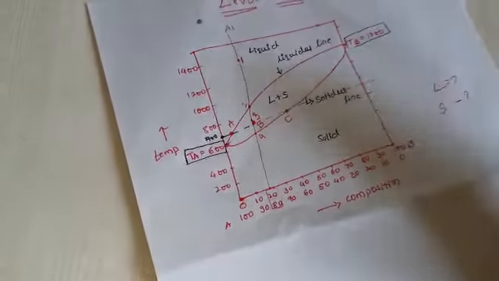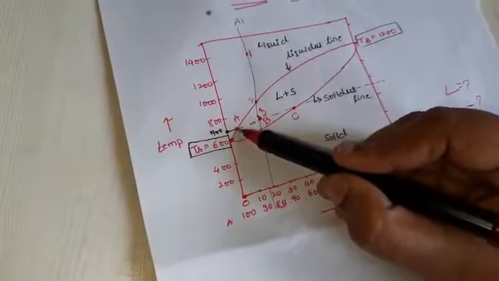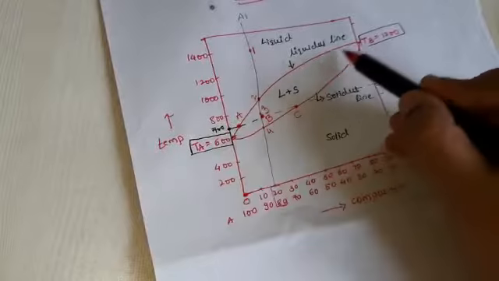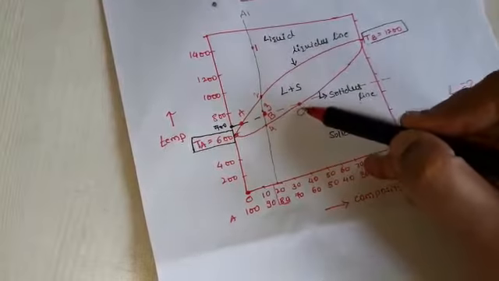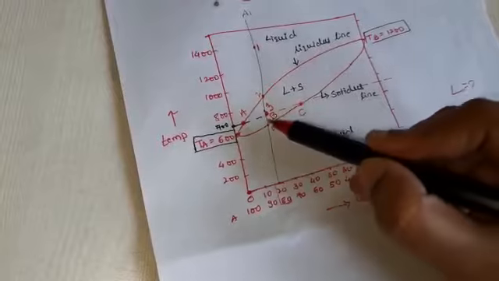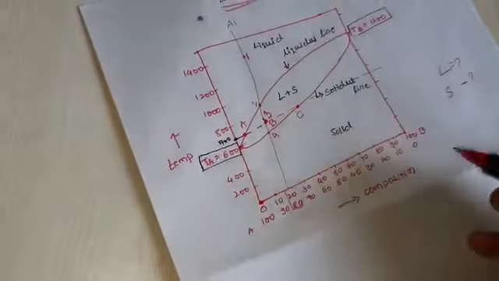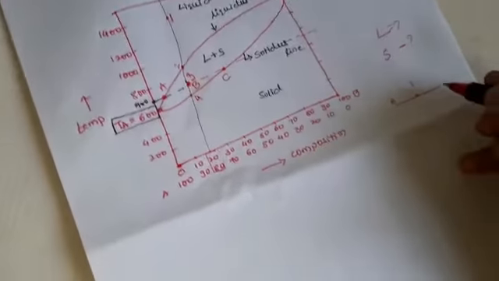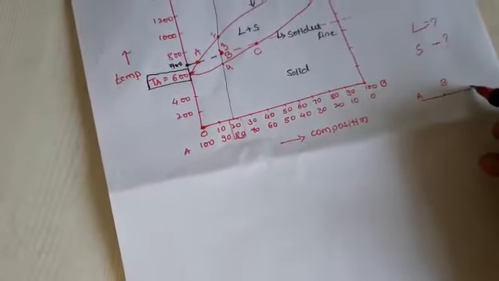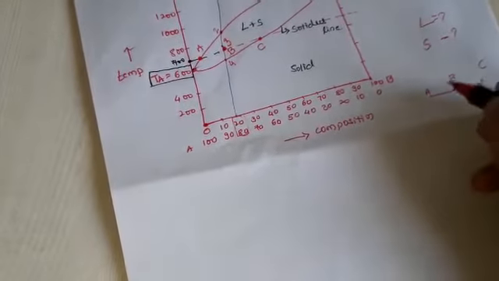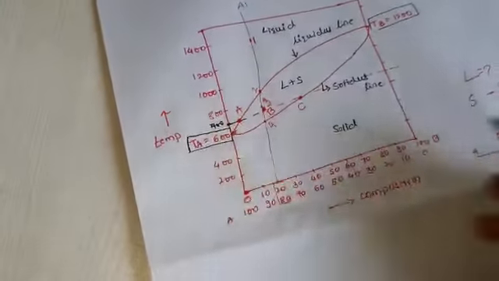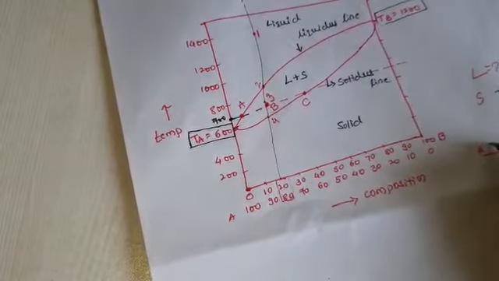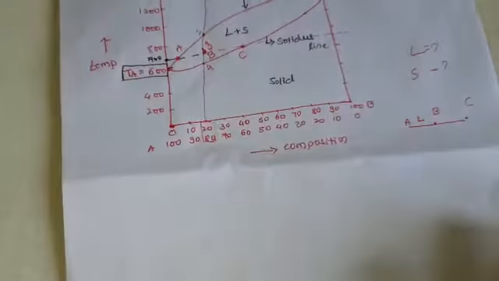How to calculate? See, point A is on the liquidus line and point C is on the solidus line. This is point A, this is point B, and this is point C. Near A, A to B, the maximum amount of liquid is present.